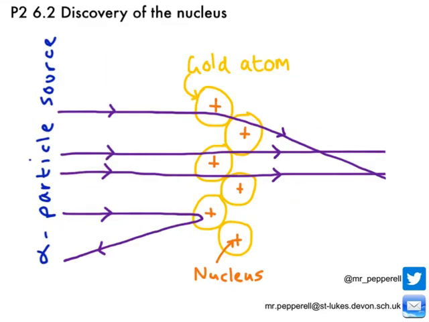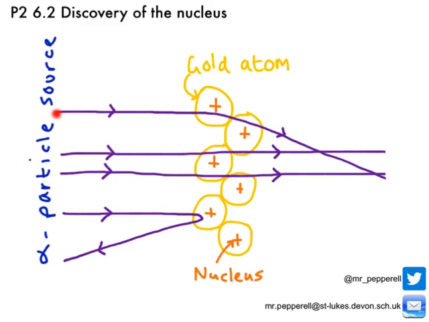Now, that's a lot of information, so let's just recap with this image, because for the exam, you're going to need to be able to understand and explain actually what's going on here. So we've got our alpha source over here firing particles at our sheet of gold foil, and I've actually shown the individual atoms here. Now, firstly, most of our particles pass straight through. So the particle here is just passing straight through the foil and carrying on in a straight line to the other side, as expected. And this shows that the positive charge of the atom must all be in one place. There's no positive charge just here, otherwise this positively charged particle would have been repelled.